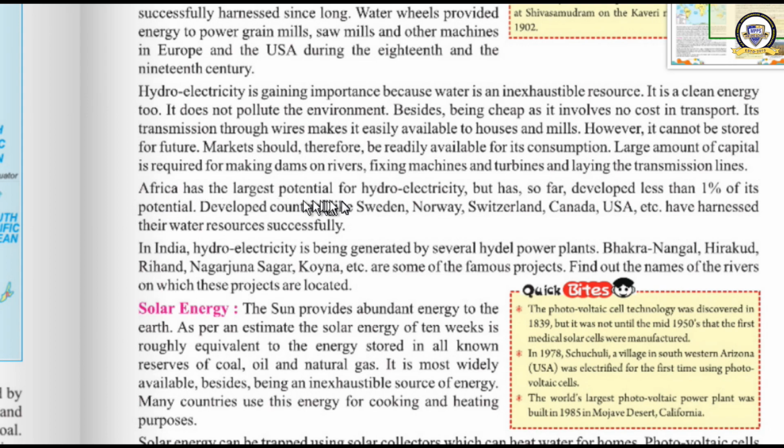Africa has the largest potential for hydroelectricity but has so far developed less than 1% of its potential. This is what we call potential energy. It has the potential to do, but it is not doing. Maybe it has been reserved for the future. Developed countries like Sweden, Norway, Switzerland, Canada, USA, etc. have harnessed their water resources successfully. They have developed hydropower plants in all the rivers in these countries. In India also a large number of hydropower plants are there. We are generating electricity by these hydropower plants. Examples are Bhakra Nangal, Hirakud, Rihand, Nagarjuna Sagar, Koyna, etc. These are the examples of hydropower plants in our country.